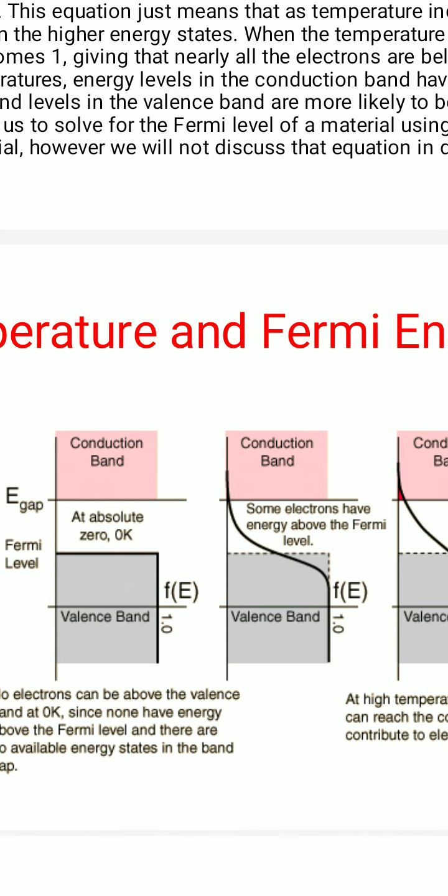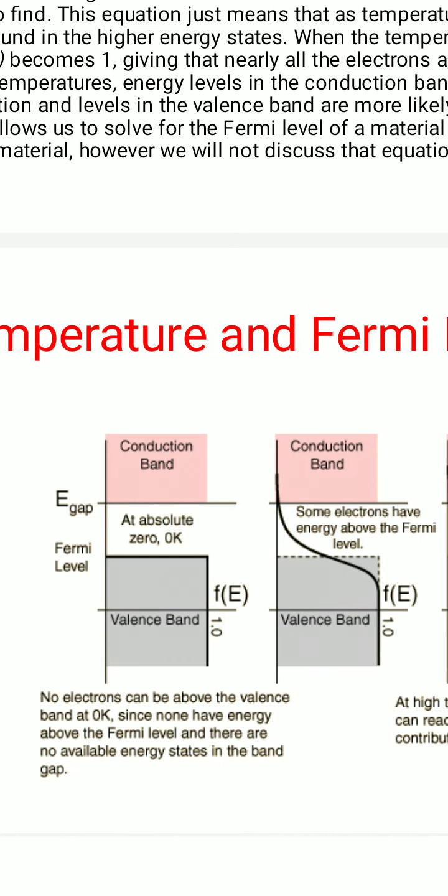Now what happens at 0 Kelvin? There will be no electrons above the valence band. So all the electrons are in the valence band itself, since they have got no energy. At absolute 0 temperature, the electrons have very little energy, so all the electrons are in the valence band. So there is no possibility of electrons moving from the valence band to the conduction band.